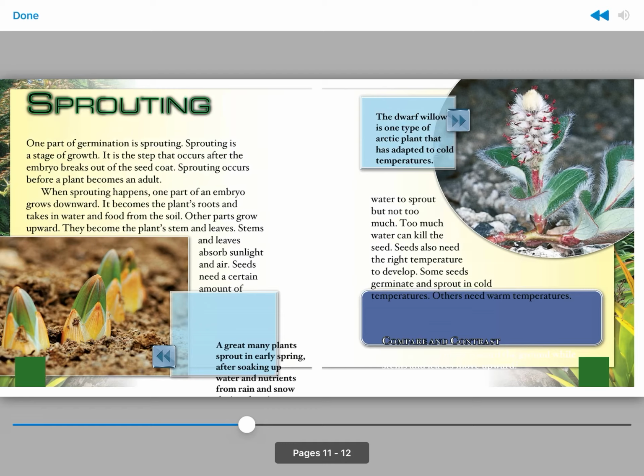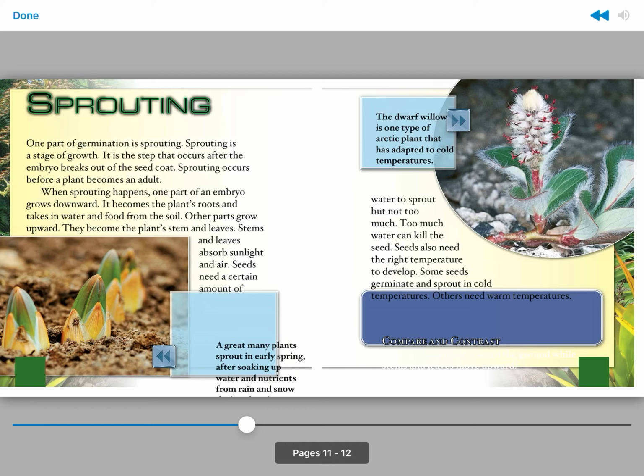Sprouting. One part of germination is sprouting. Sprouting is a stage of growth. It is the step that occurs after the embryo breaks out of the seed coat. Sprouting occurs before a plant becomes an adult. When sprouting happens, one part of an embryo grows downward. It becomes the plant's roots and takes in water and food from the soil. Other parts grow upward. They become the plant's stem and leaves. Stems and leaves absorb sunlight and air.